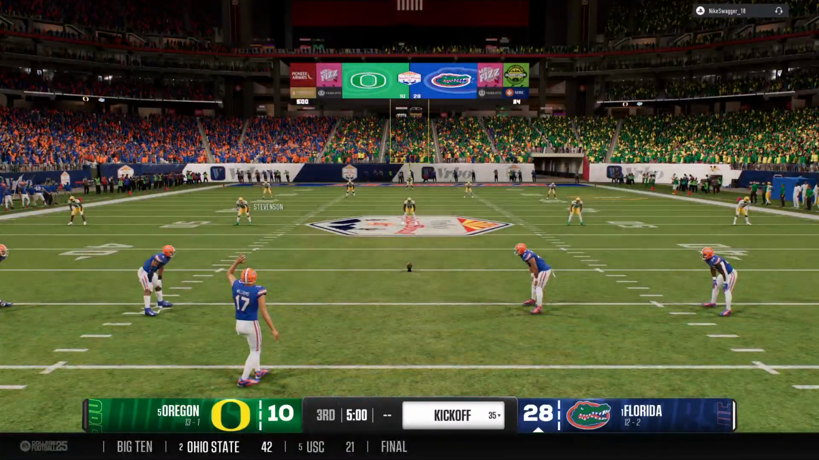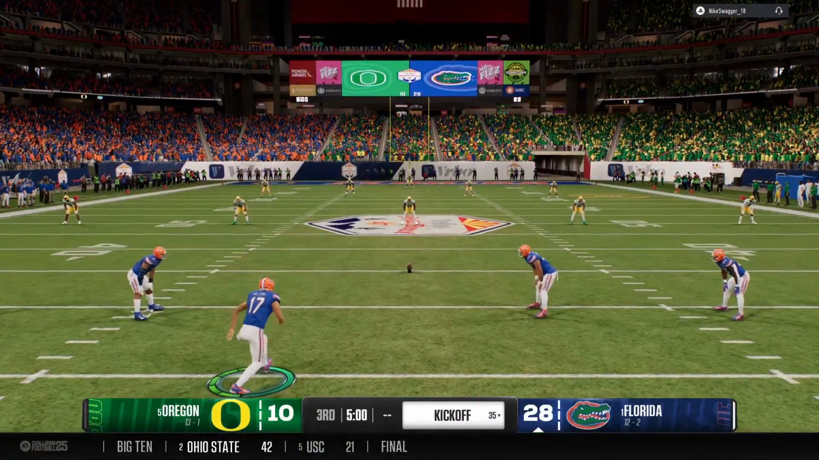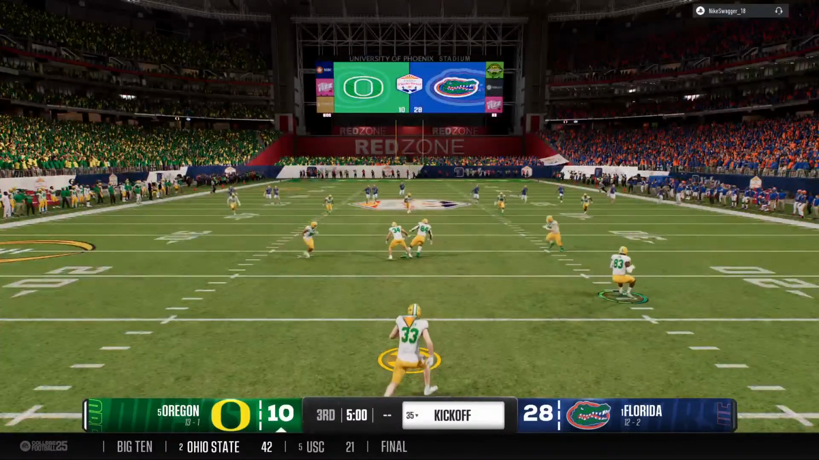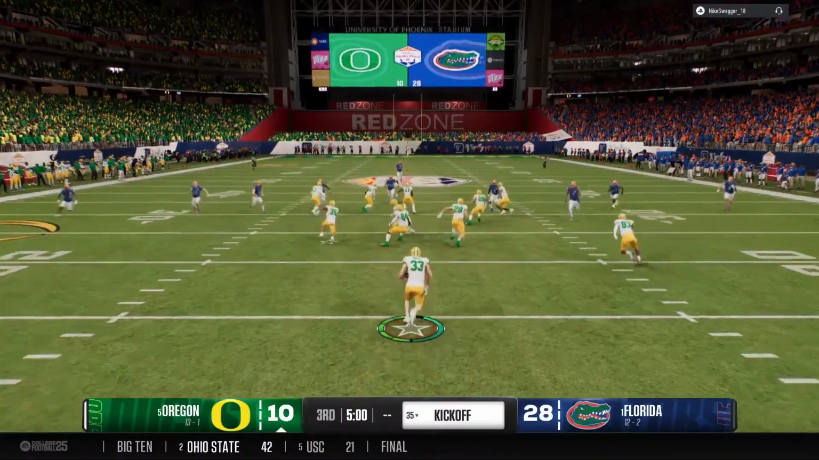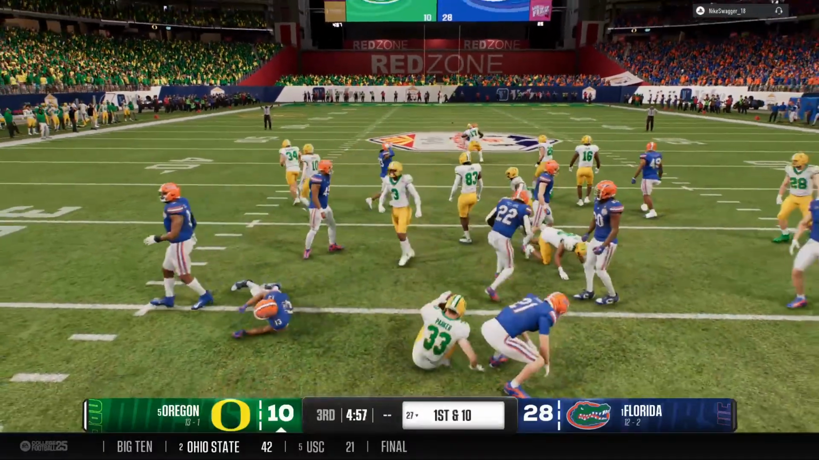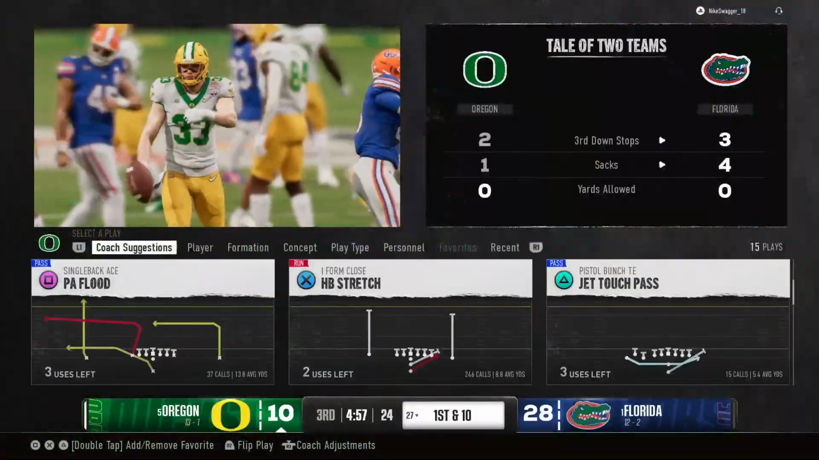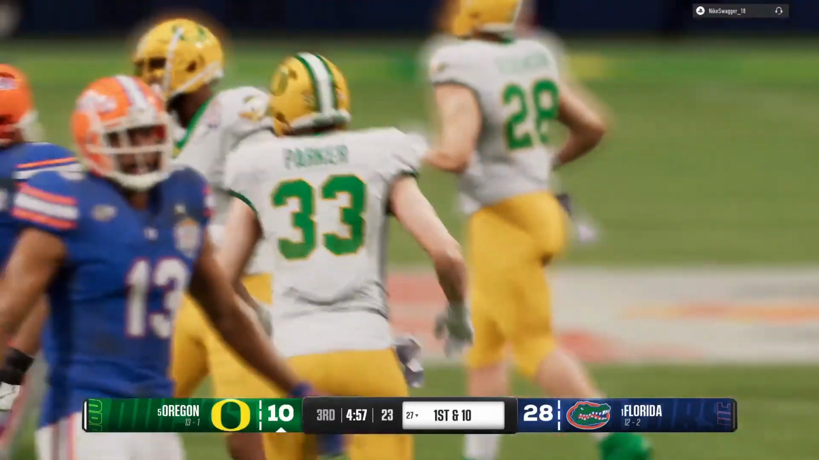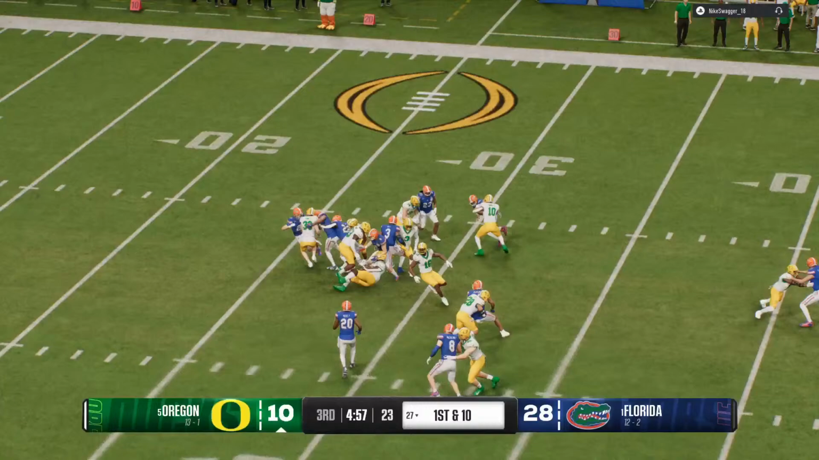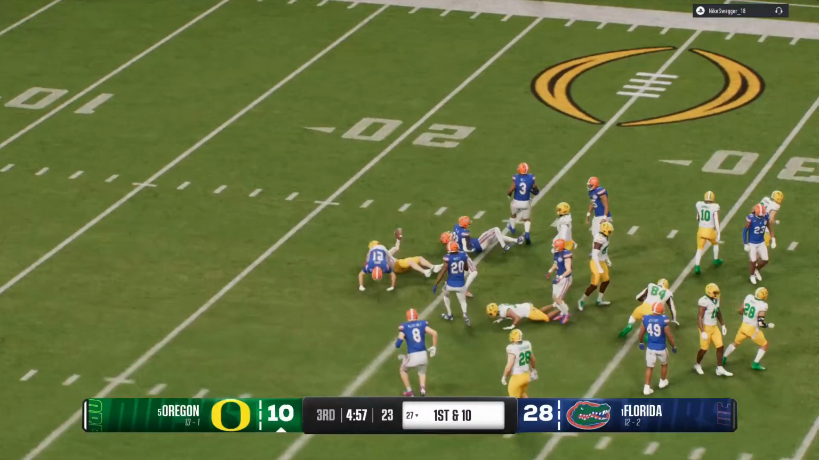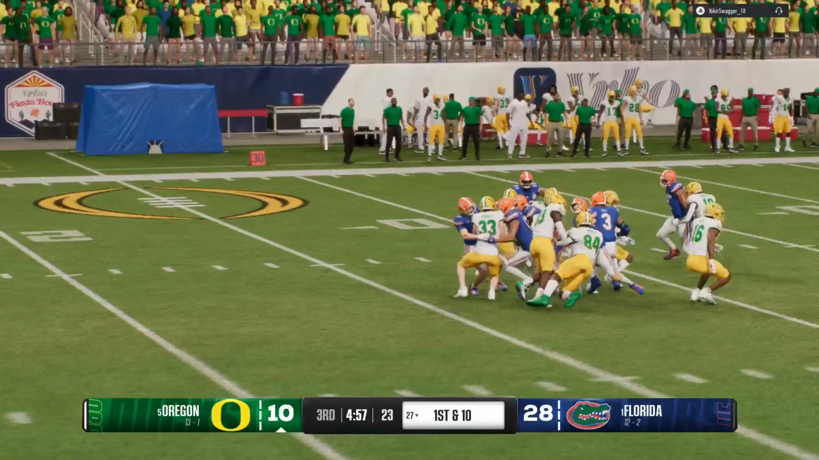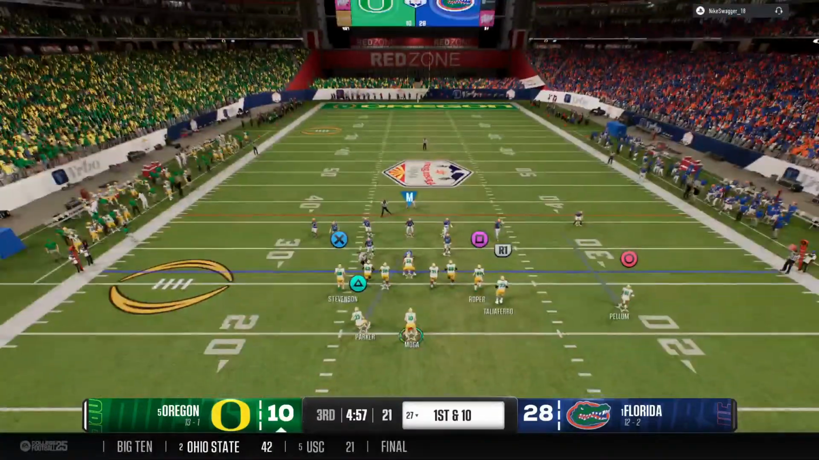And the Gators will kick it off to begin the second half. Return here from inside the 15-yard line. And he'll be tackled at the 27. That's where the drive will start. And the Oregon offense is back out on the field.